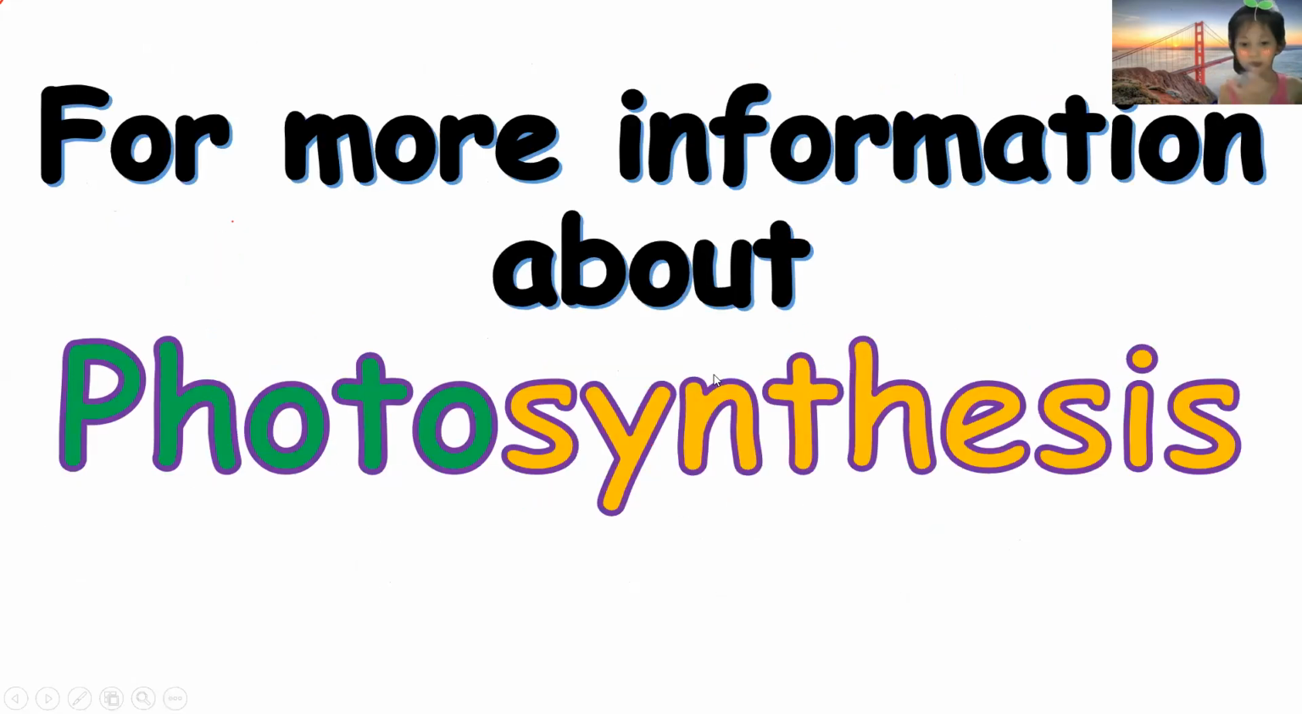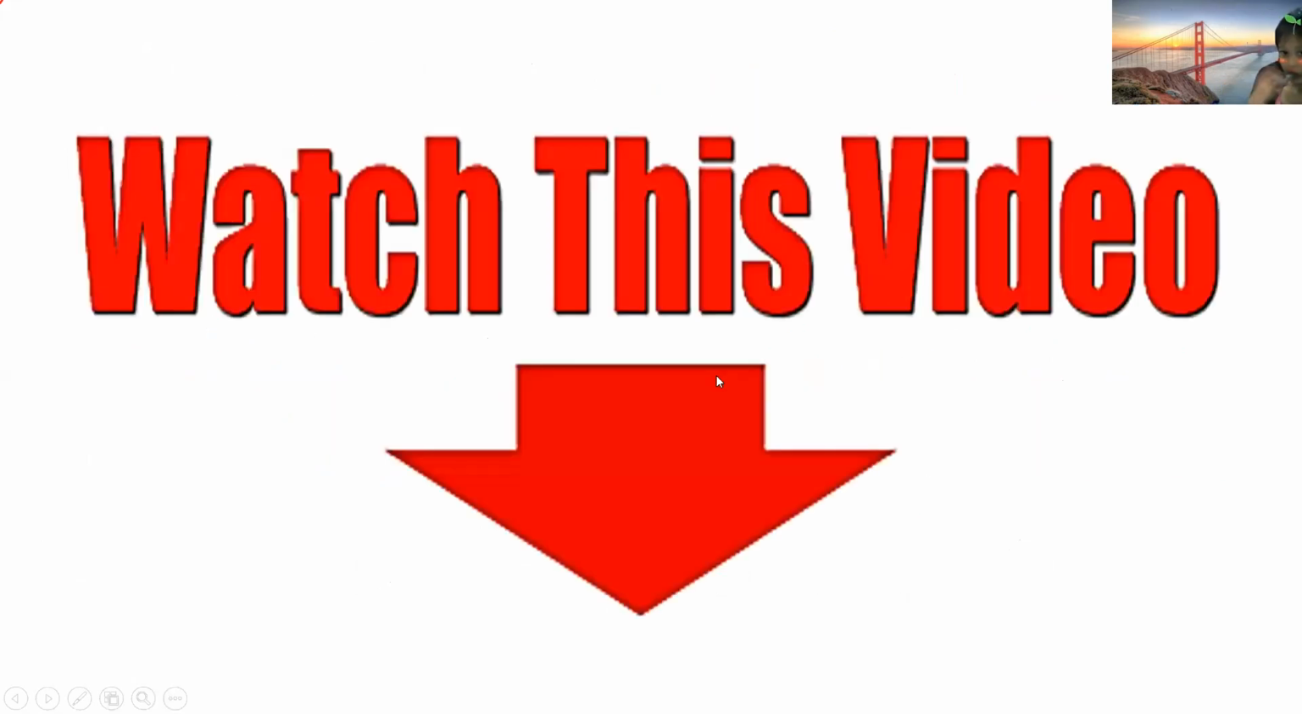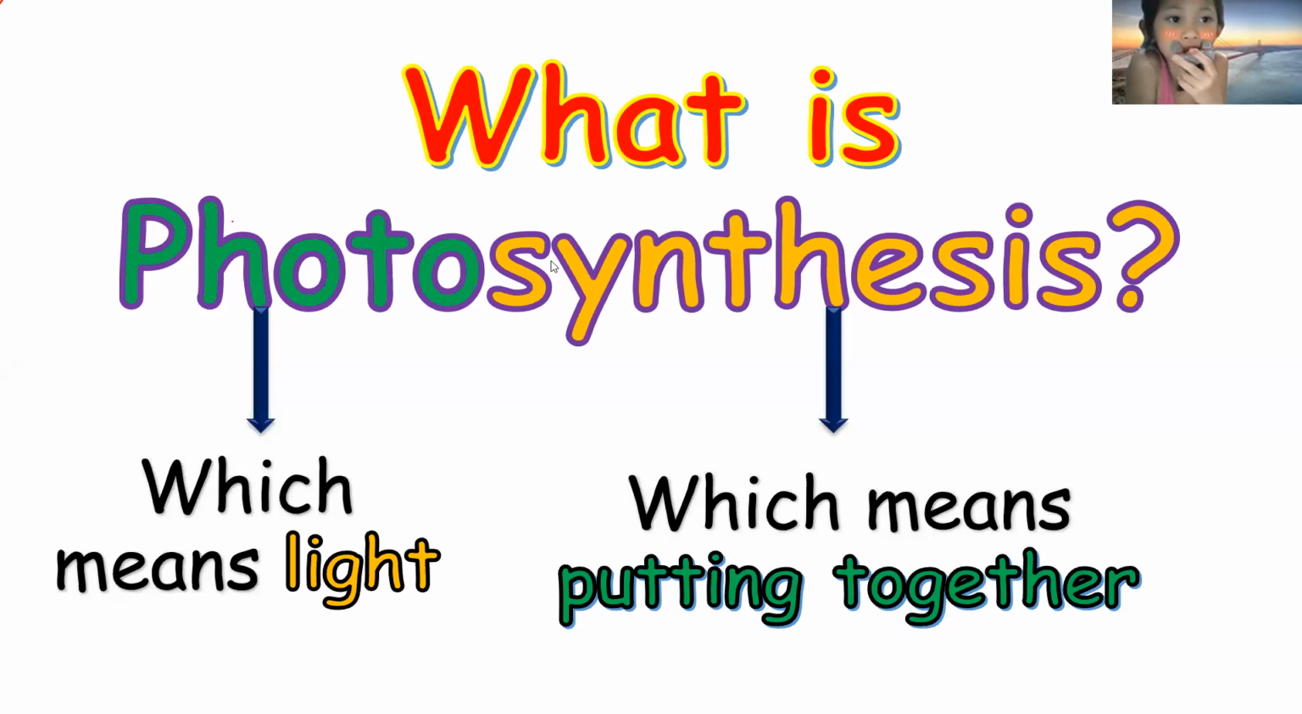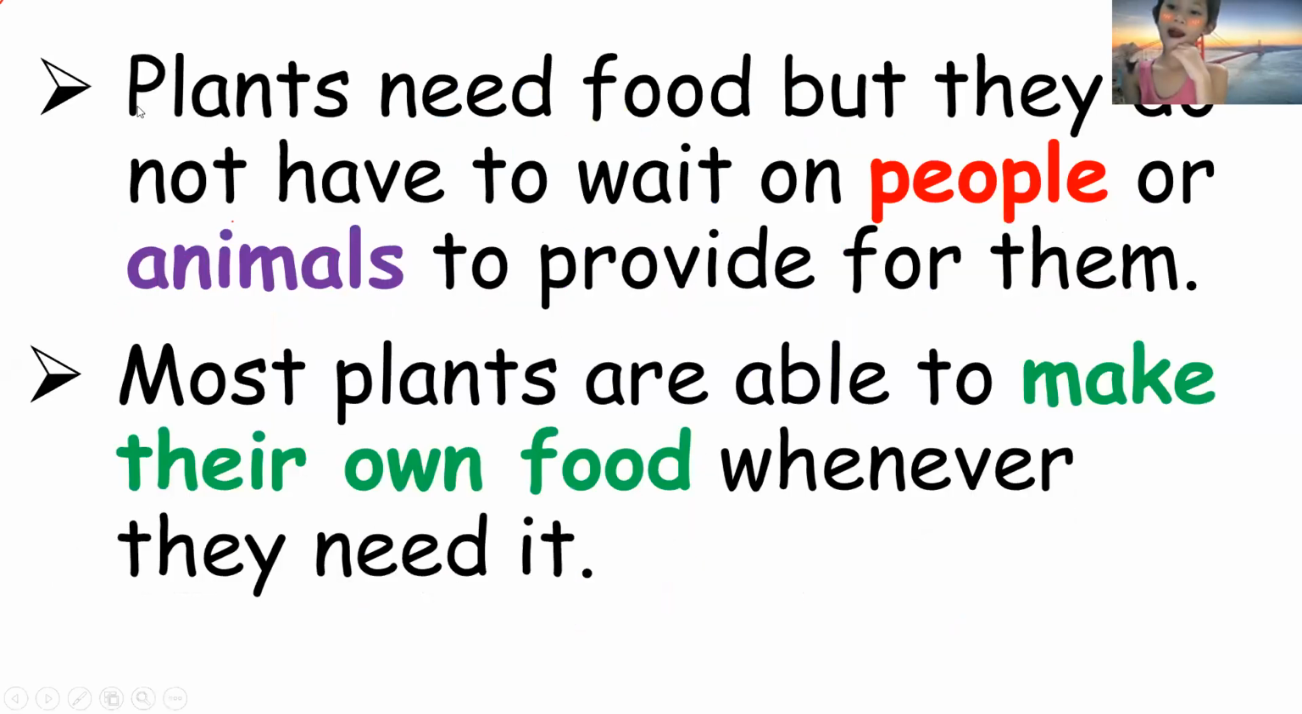For more information about photosynthesis, I want you to watch this video. So what do we mean by synthesis? Synthesis means putting together, in the presence of photo, which is light. So plants need photosynthesis in order to make food. We'll explain further.